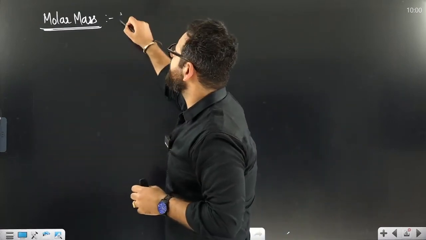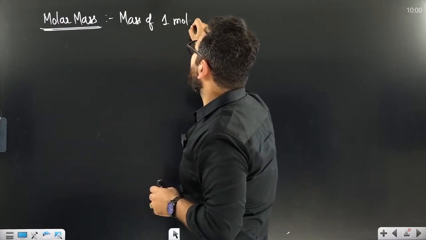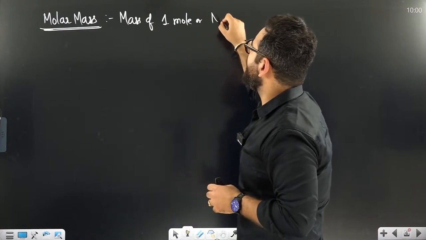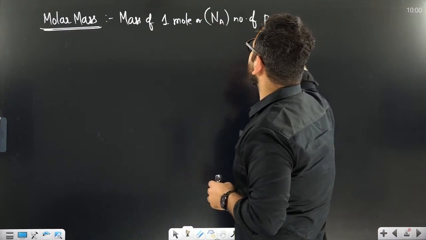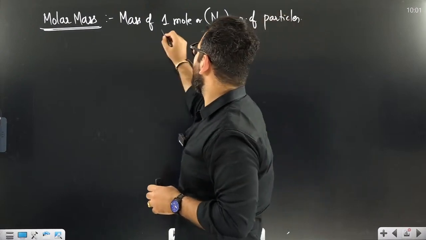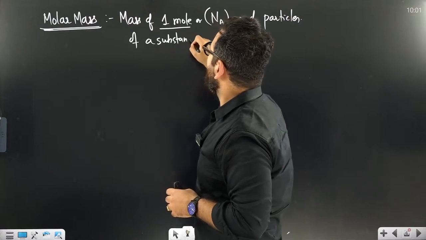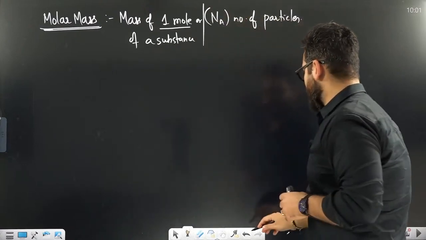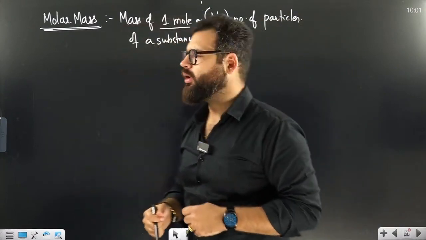Same way, molar mass is mass of 1 mole, or we can say mass of Avogadro number of particles. So mass of 1 mole of a substance, or mass of Avogadro number of particles of a substance. This is how we define a molar mass.